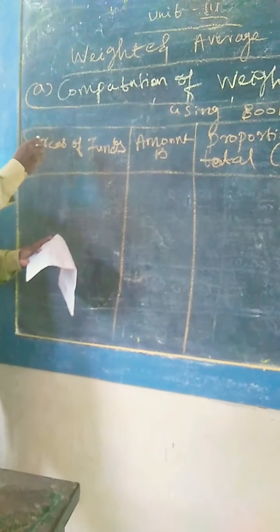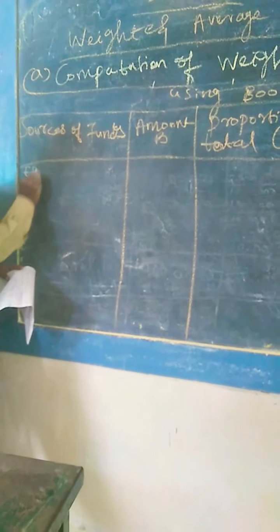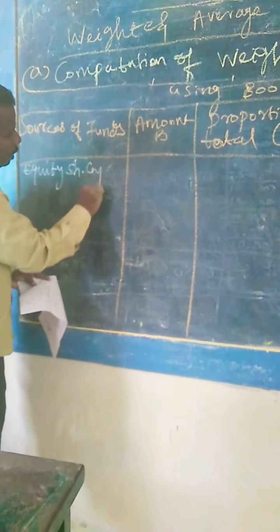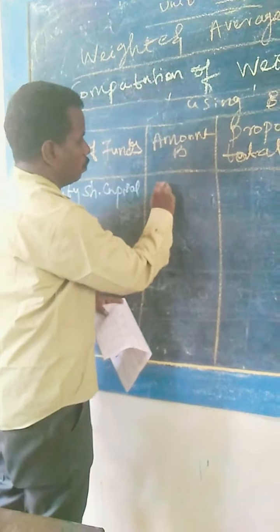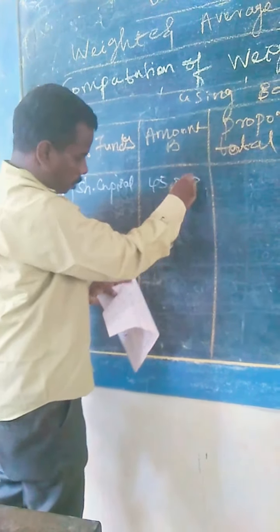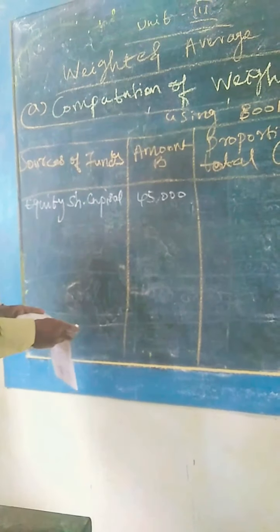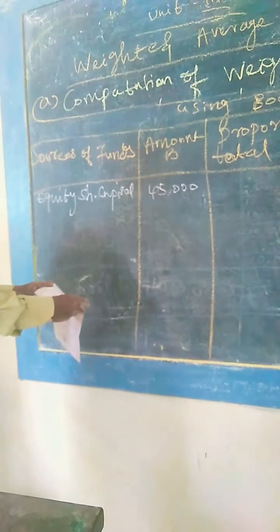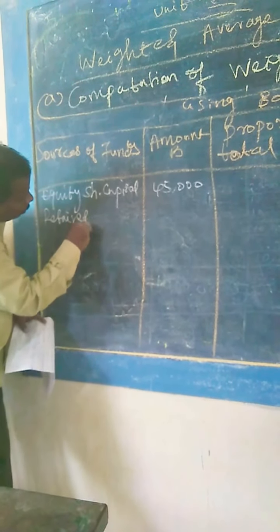First, you write the sources of funds. Equity share capital, amount 45,000 given in the problem.